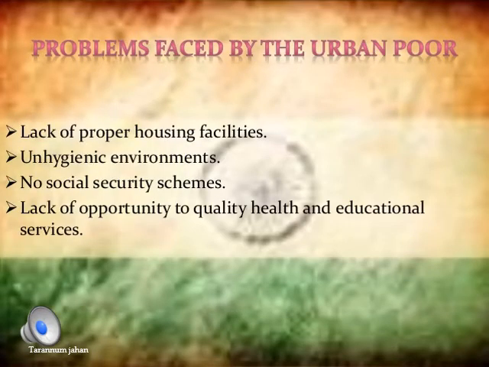Now we'll see the problems that are faced by the urban poor. Last time we saw the problems that are faced by the rural poor. Now these are some more indicators of poverty which we see in urban areas. The first one is lack of proper housing facilities, that is nothing but the lack of shelter. Then an unhygienic environment, that is nothing but the lack of sanitation, clean water facilities, etc.